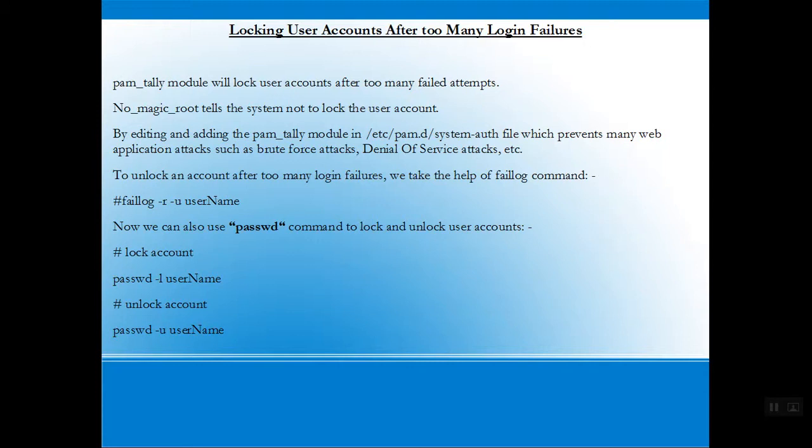Now we can also use the passwd command to lock and unlock user accounts. The command to lock an account would look like passwd -l username. To unlock the account, we would write passwd -u username.